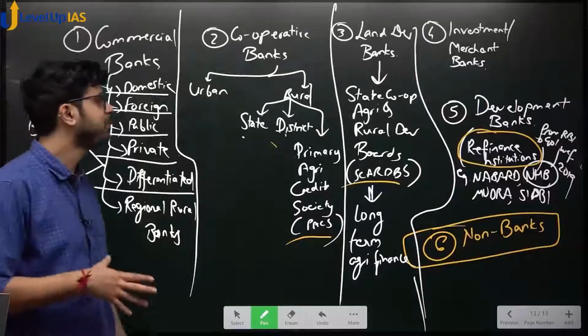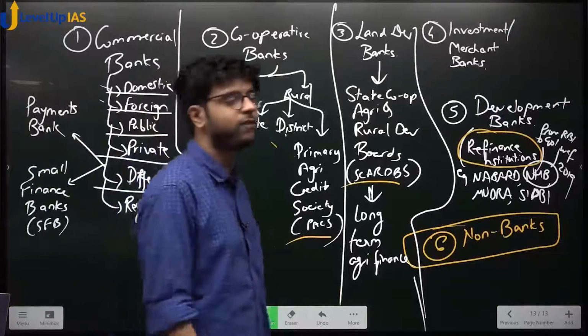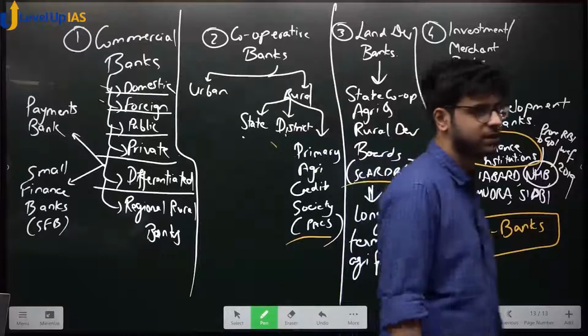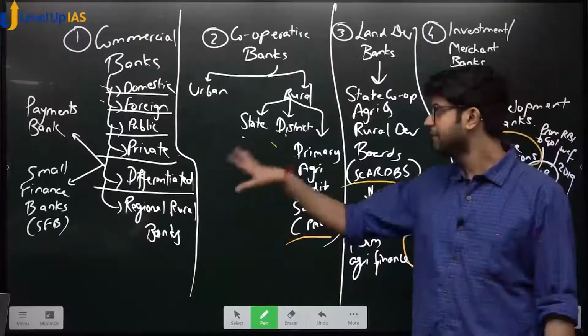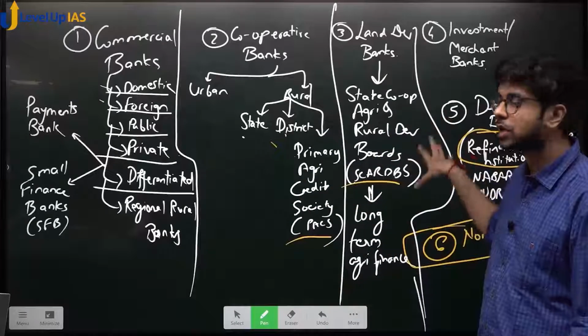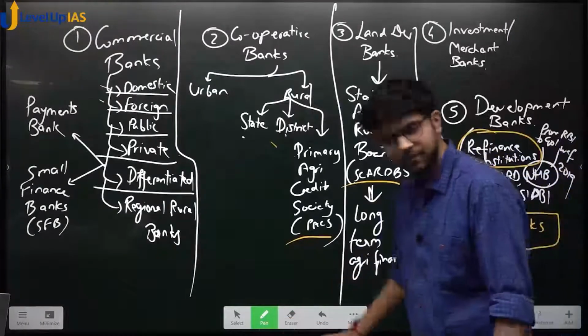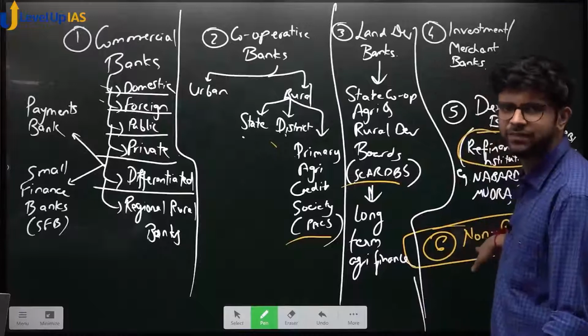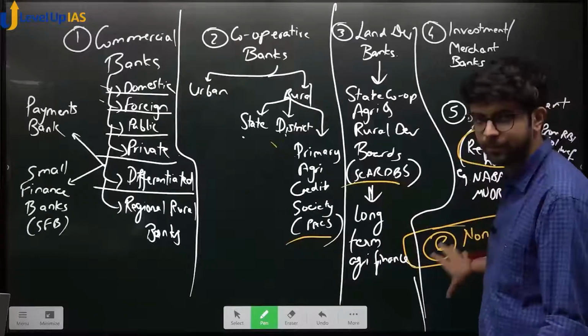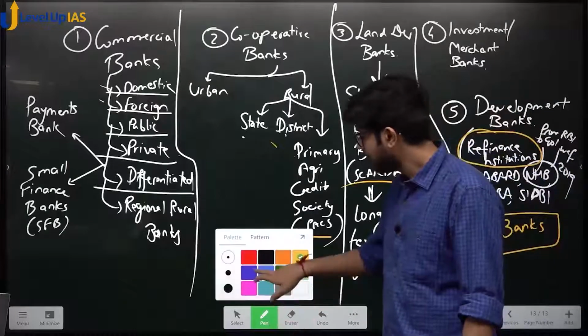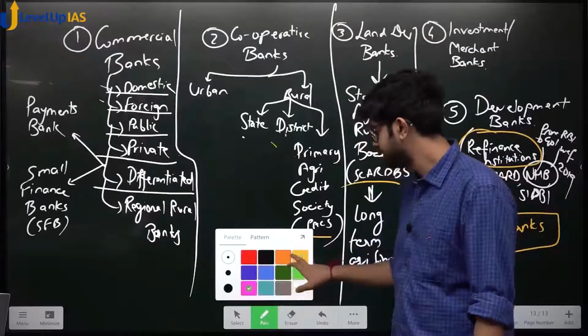See, if this structure is made available at the beginning of the chapter, studying becomes so easy, because then you know which bank has what problems, what issues, and what the solutions are. Now I would like to add, we have 6 pending. For them we will speak separately, non-banks. I will add another layer now, a new layer.